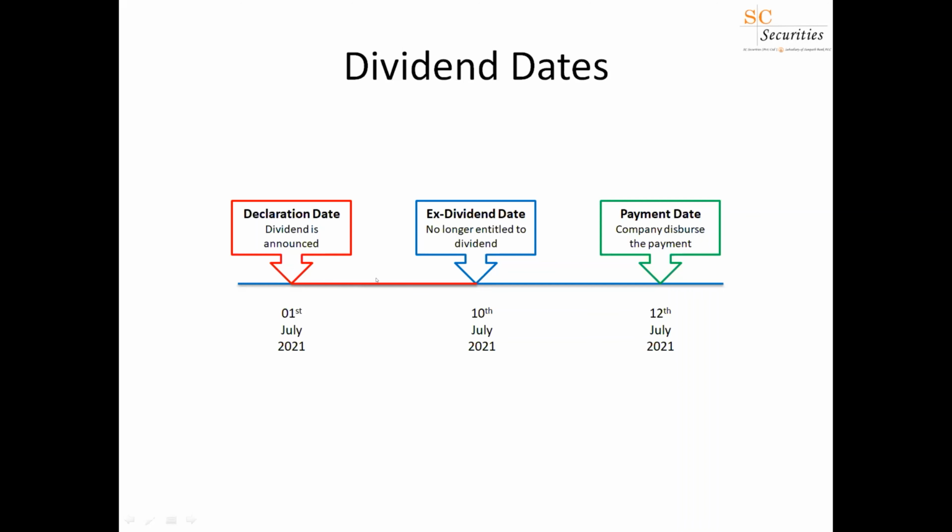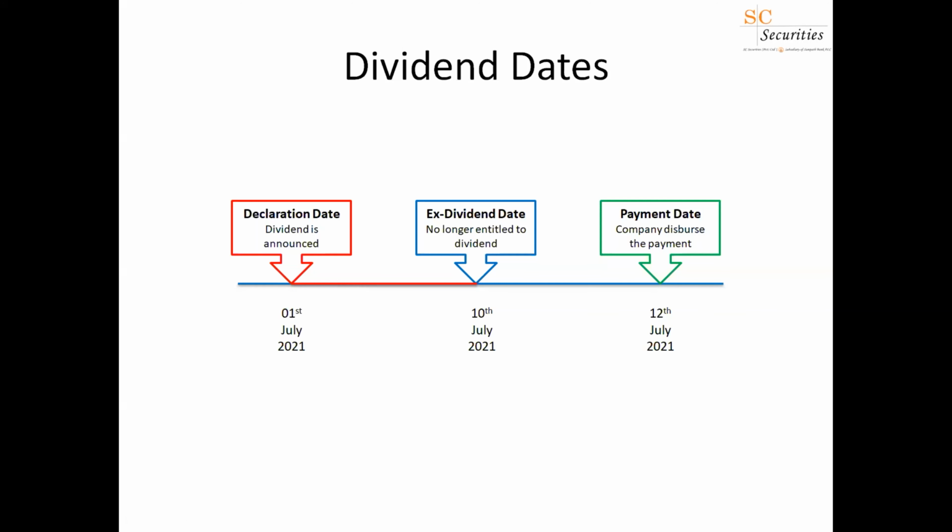So if you bought shares between 1st July and 9th July, and you had shares as of 9th July, you are entitled to the dividend. So we can say that 9th of July is like the entitlement date. That is, as of the market close on 9th July, you need to have shares. So the ex-dividend date is 10th July.